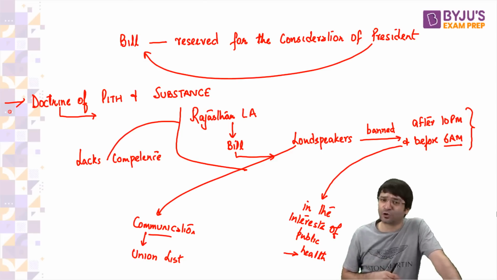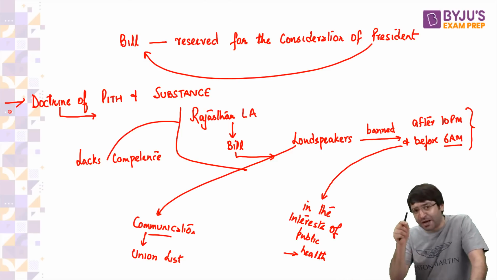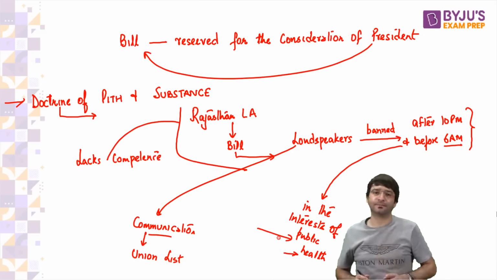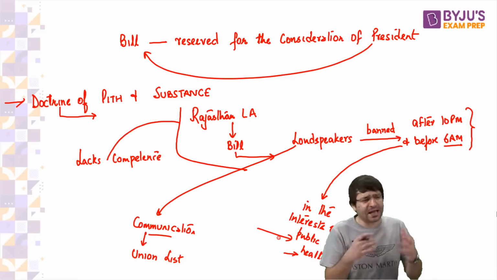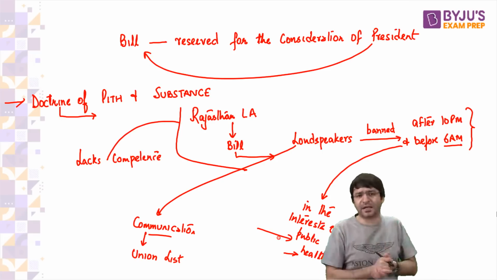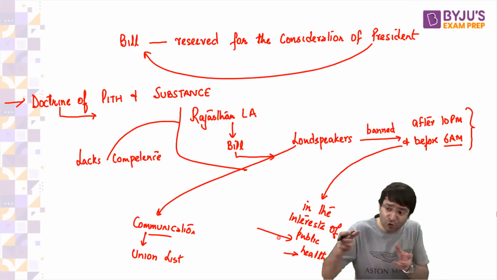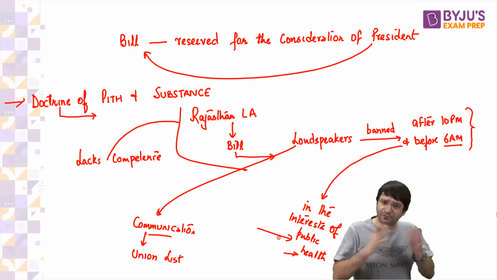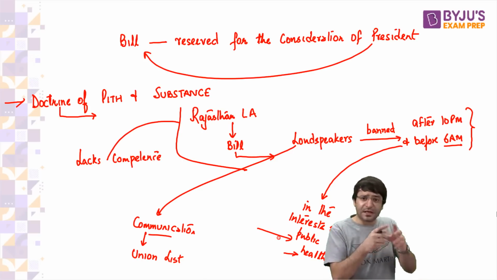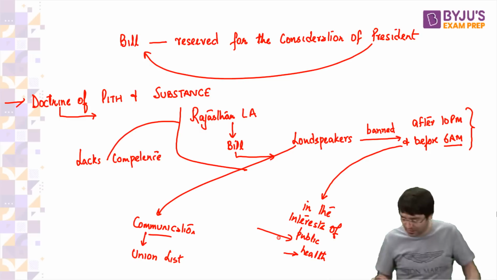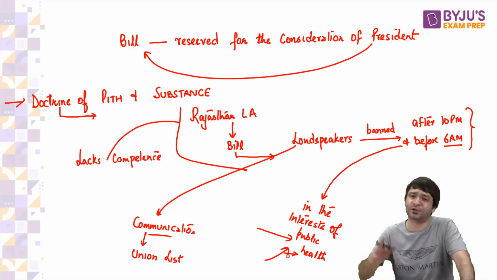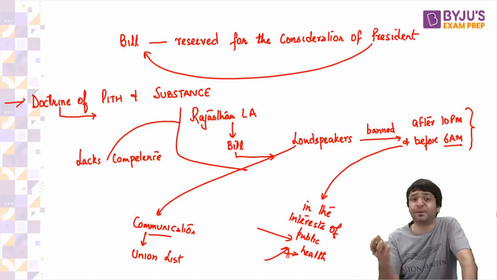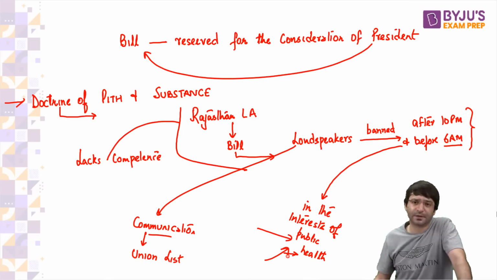The Supreme Court decided that the primary motive of this bill is to regulate public health. Now, to regulate public health, many actions could be taken by the state, which may encroach into the domain of the Parliament. But that's okay. Why? Because the real purpose, the basic substance of this law, is to regulate public health. This law is constitutional. The Rajasthan legislature is competent in passing such a law.